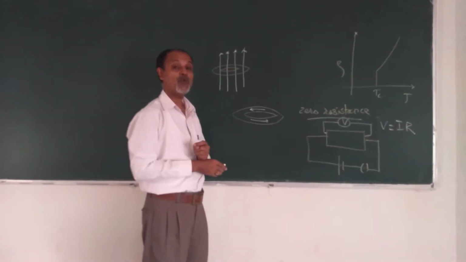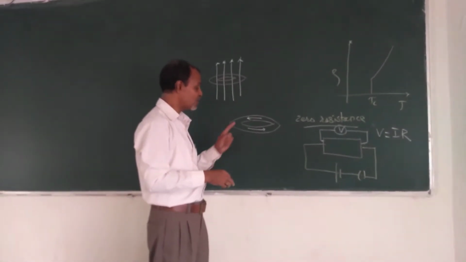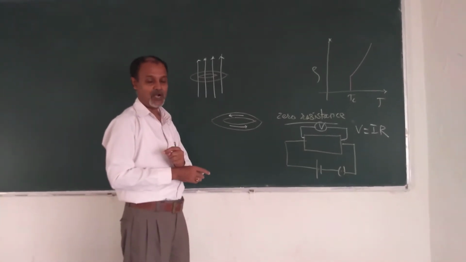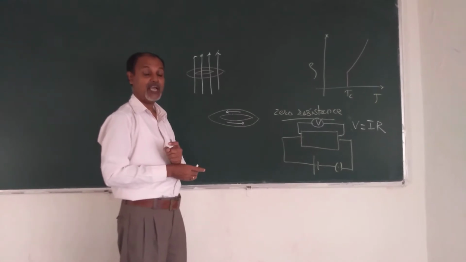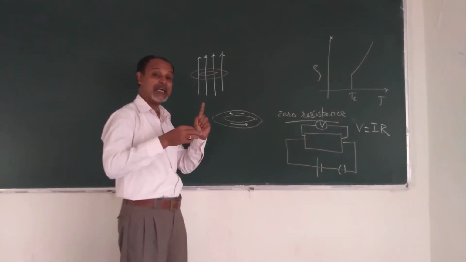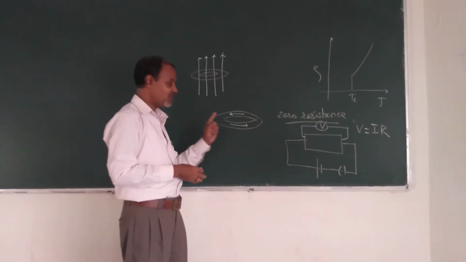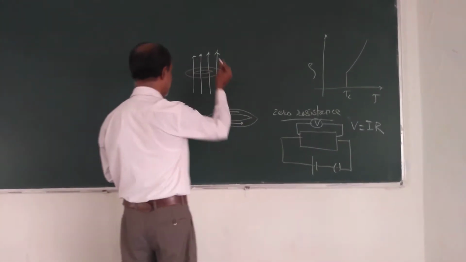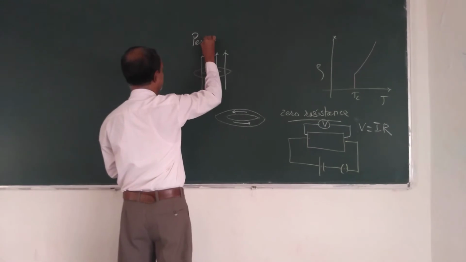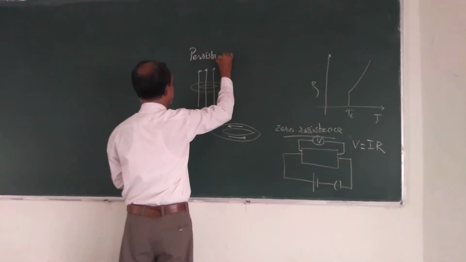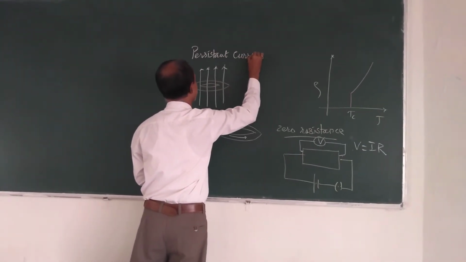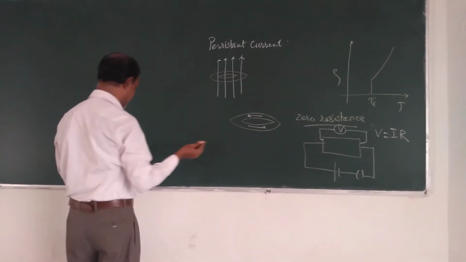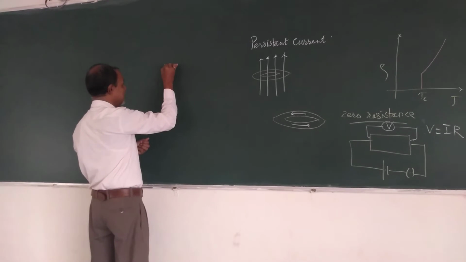This current continues to flow through the superconducting material for a longer period, without any external energy supply. Such a current is known as persistent current. This is the property of superconducting materials. Many such properties are there for superconducting materials, and one of those is the critical magnetic field.